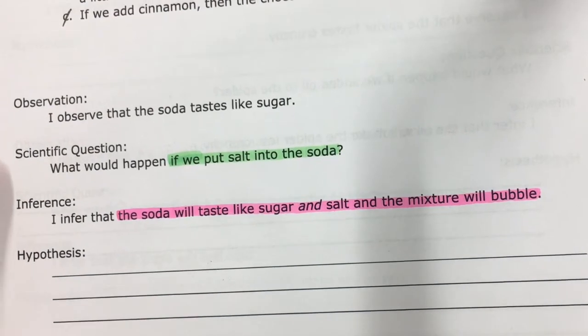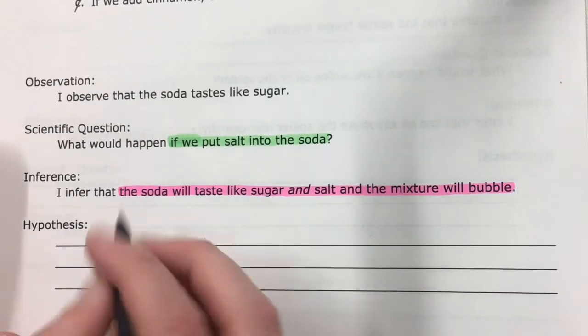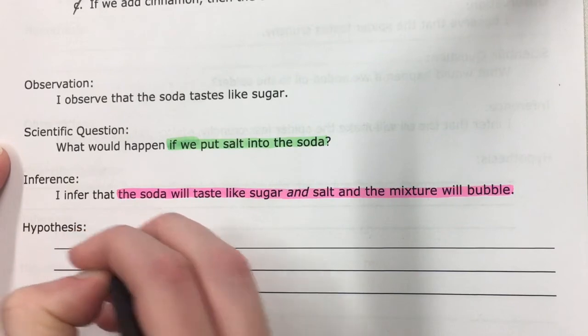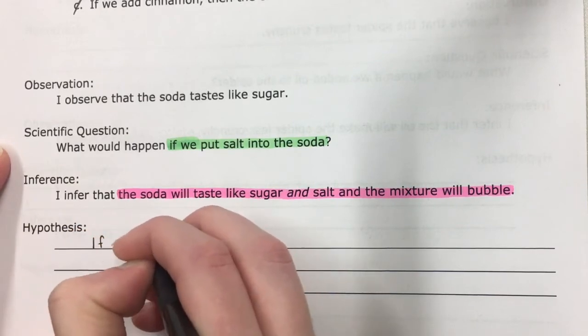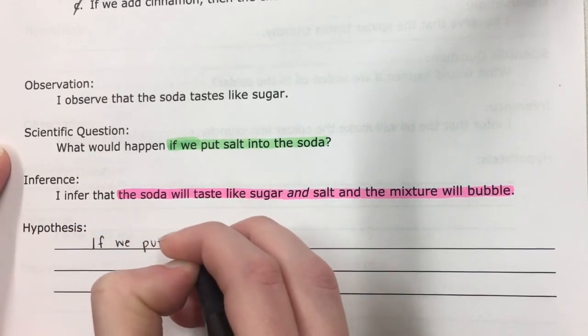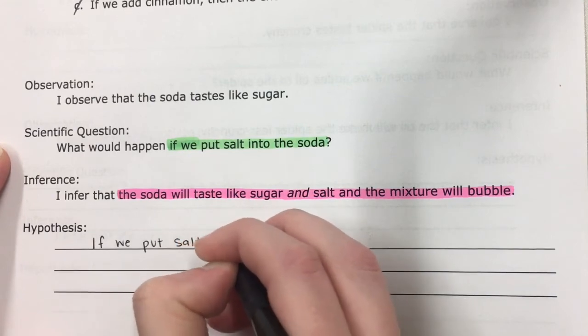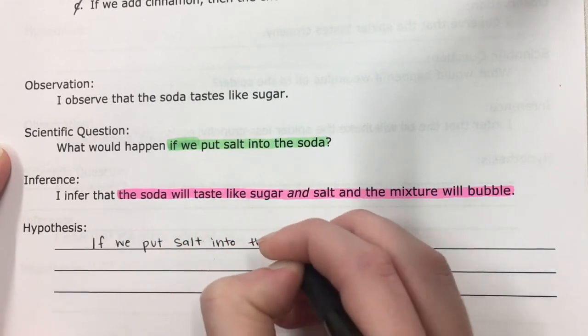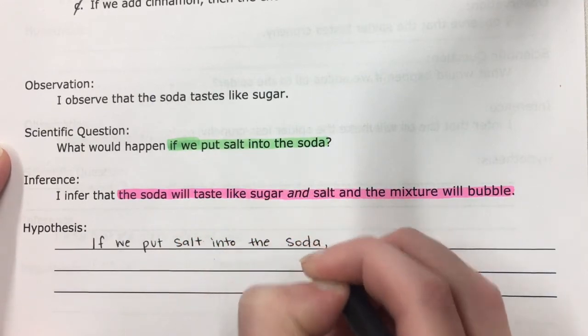So the hypothesis in this case would be if we put salt into the soda. Now don't forget we need to add a then.